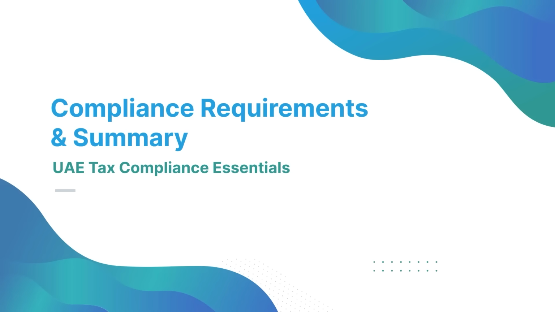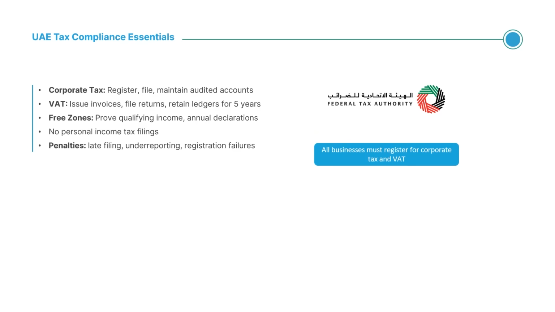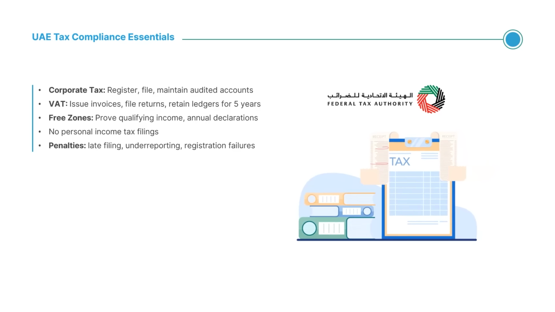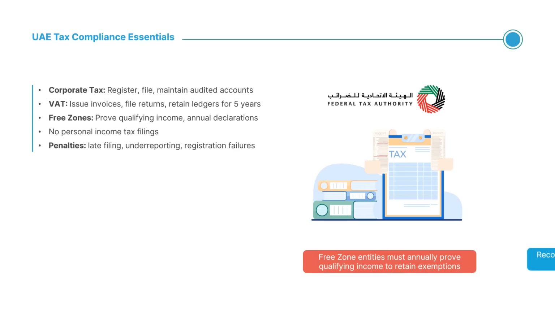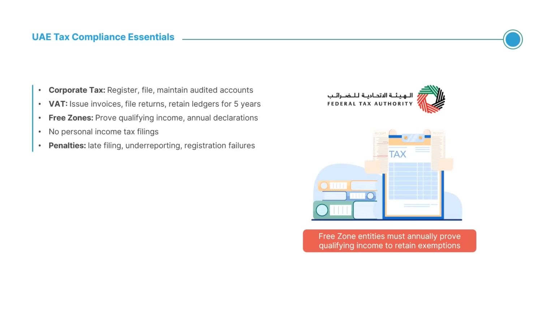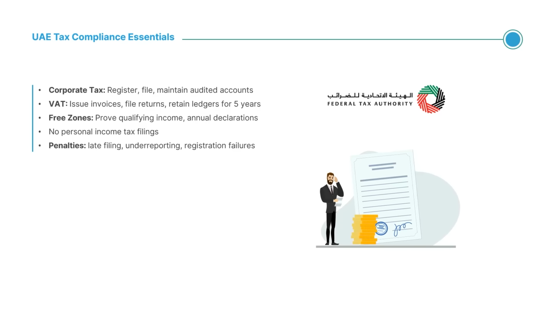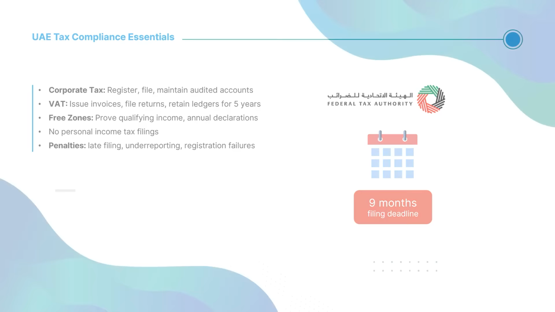Compliance in UAE taxation is straightforward but strict. All businesses must register for corporate tax and VAT where applicable. VAT invoices, periodic returns, and record retention for 5 years are mandatory. Free zone entities must annually prove qualifying income to retain exemptions. While individuals enjoy zero filing obligations, penalties for late or incorrect business filings can be severe, ranging from fines to business restrictions. Staying organized and proactive is the best defense.